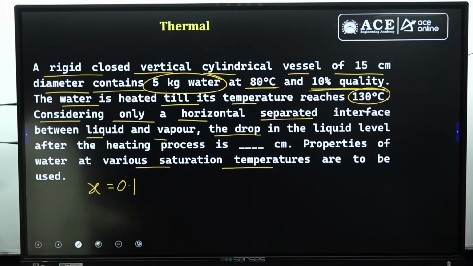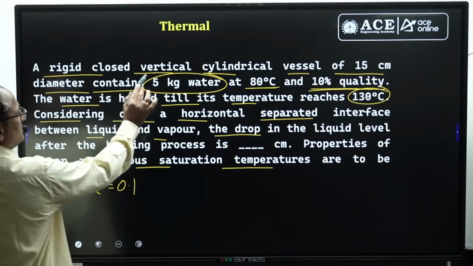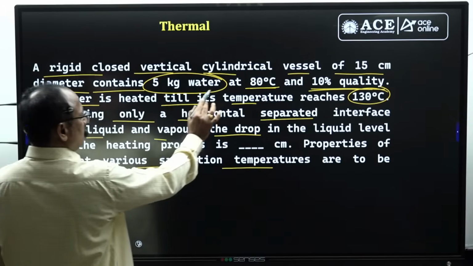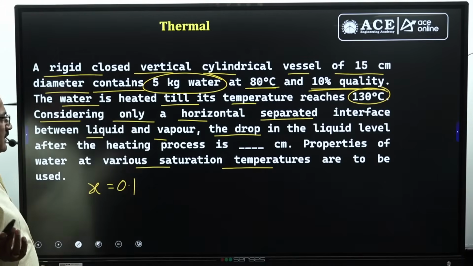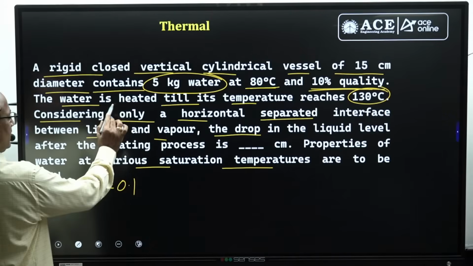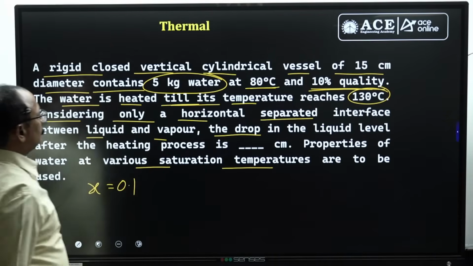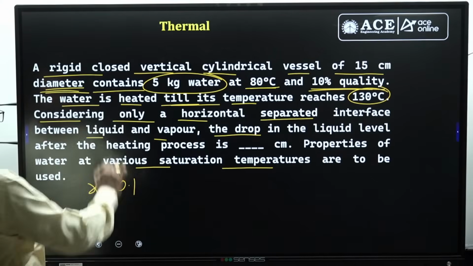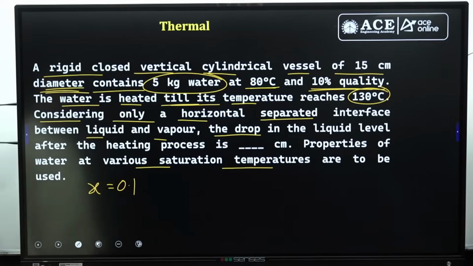The table is not given. Anyhow, it is asking: a rigid closed vertical cylindrical vessel of 15 cm diameter contains 5 kg of water at 80 degrees centigrade, 10% quality. The water is heated. For a rigid closed vertical cylindrical vessel, only the diameter is given. You need to decide the specific volume.